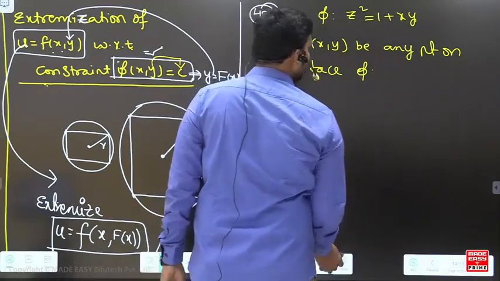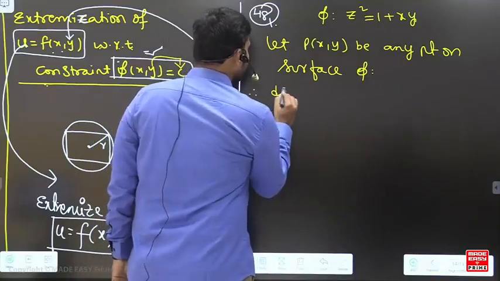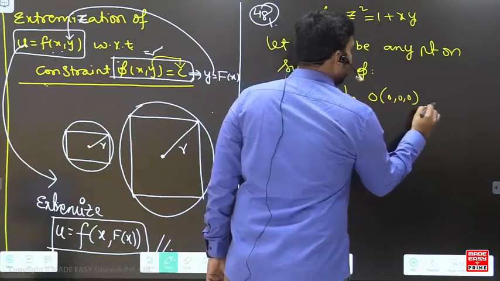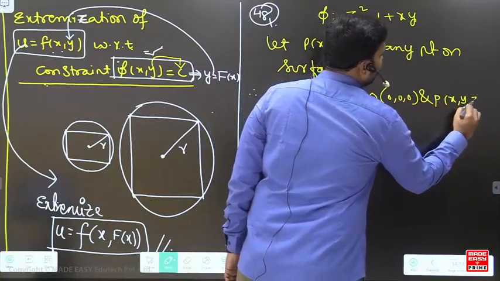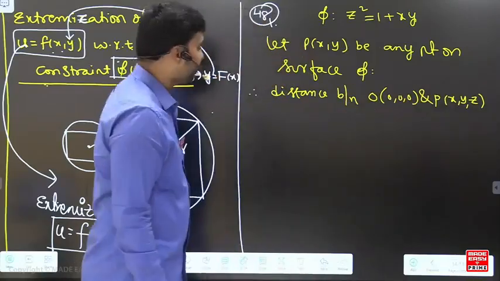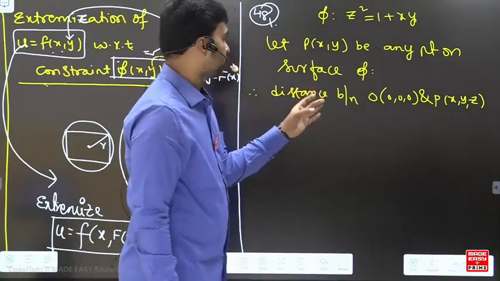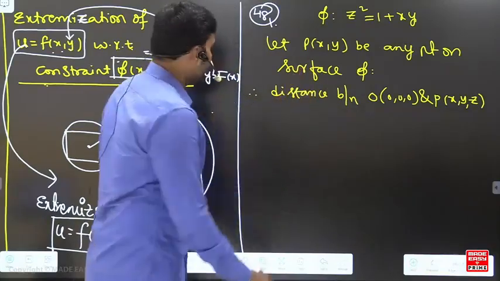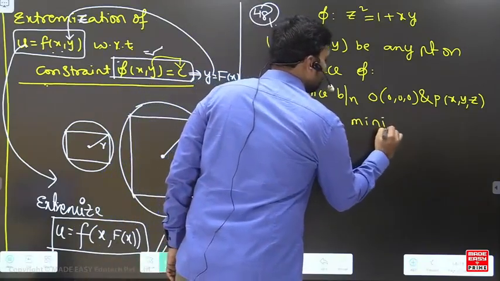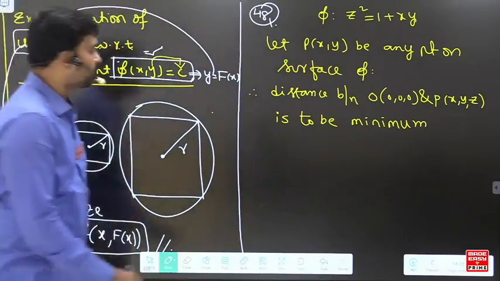Therefore, the distance between the origin and the point P(x, y, z), between these two points, is to be minimum. Shortest distance means minimum distance.